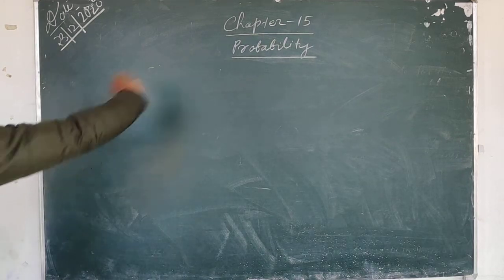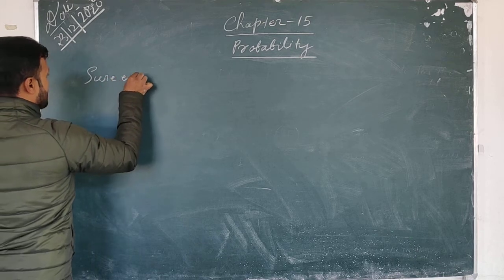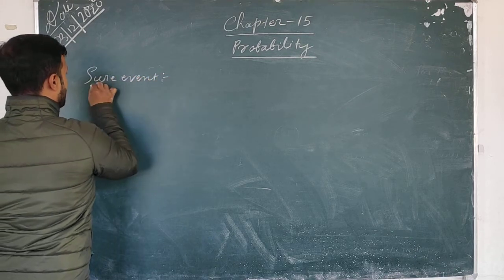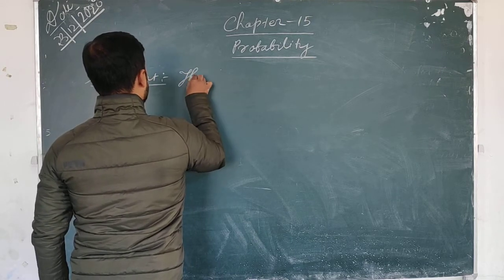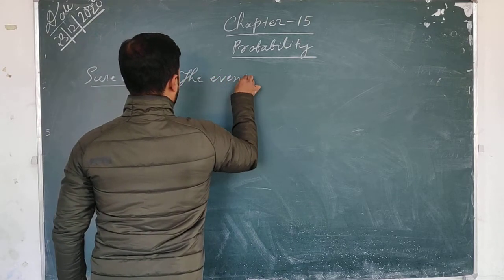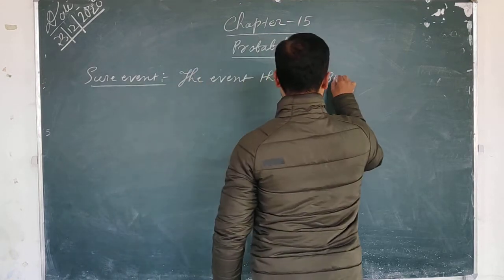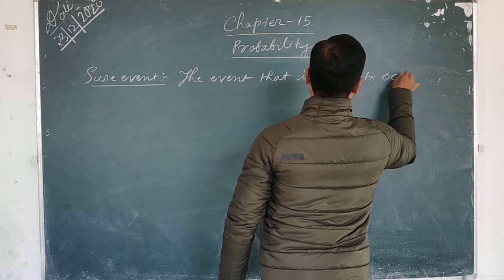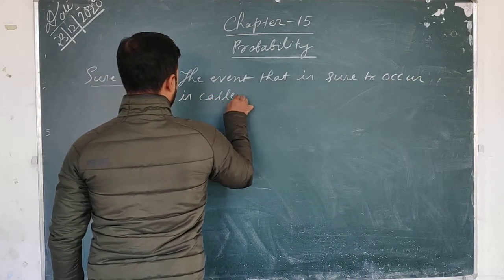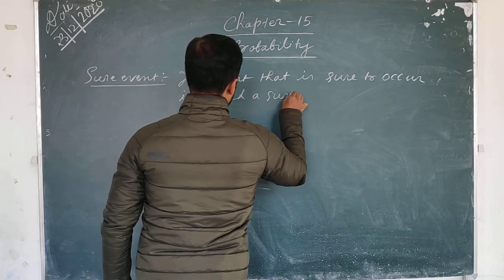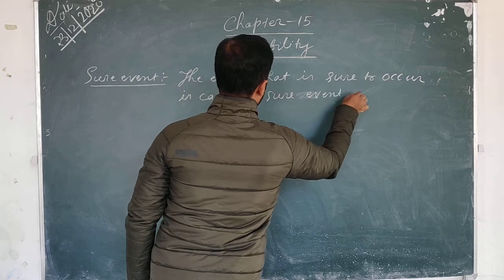So next friends, next is sure event. The event that is sure to occur is called a sure event.